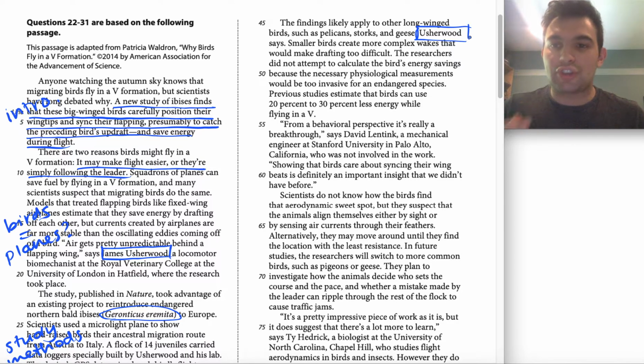Now, in terms of the main idea of this paragraph, I think it comes right out at the top, right? We see other long-winged birds, pelicans, storks, geese, smaller birds, right? This is a paragraph about other birds, so I'm going to write just that, other birds, and what I can find out about them in here.